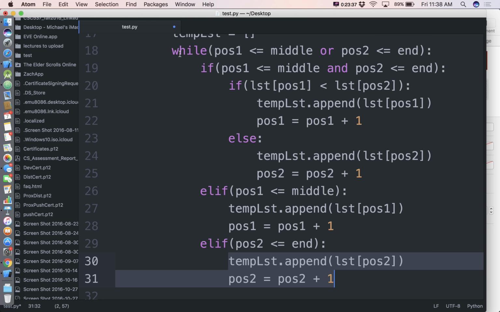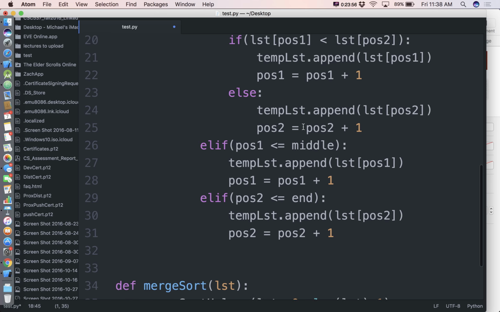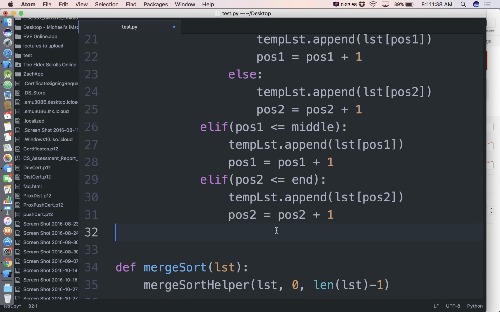Loop back up. Pos 1 or pos 2 has been modified, that particular spin through the loop, right? One of those is one greater than it used to be. Now we'll test this Boolean expression again. Is at least one of them still legal? Eventually, they're both going to walk off the end of their list. This while loop will end. And what will we have afterwards?